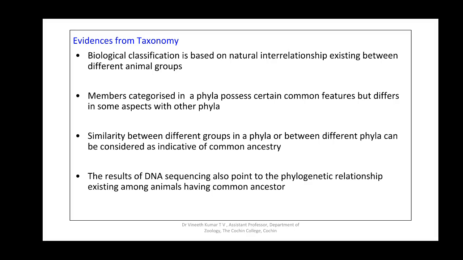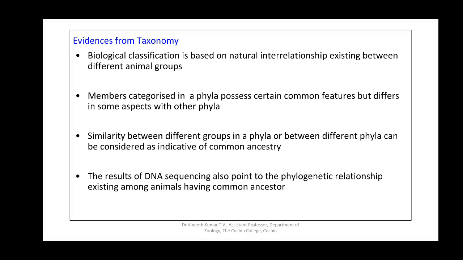Animals in adjacent phyla, for example annelids and arthropods, or arthropods and echinoderms, or arthropods and mollusks, have many features in common, and there are differences. It is because of the differences that they are placed in different phyla, and they have many common features that point to a common ancestry for these organisms.